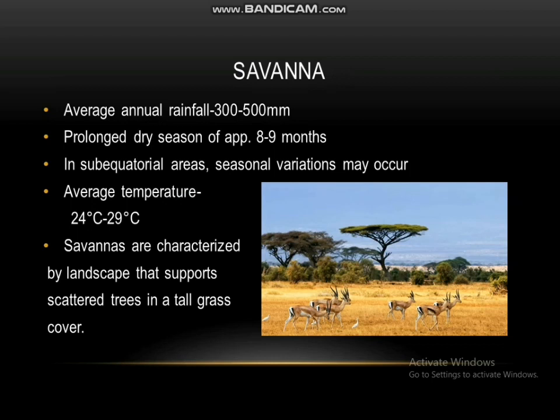Savannas are characterized by a landscape that supports scattered trees in a tall grass cover. Now, if someone asks you what is the difference between the temperate grassland and savanna, the first difference that you must write is this. What is it? Savannas are characterized by a landscape that supports scattered trees in a tall grass cover.